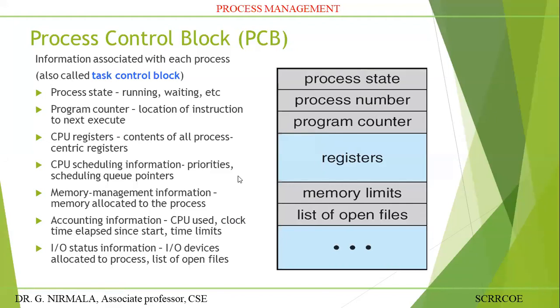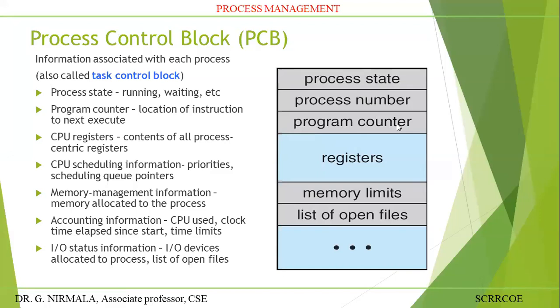Then CPU scheduling information means all the priorities that are assigned. Normally you have two types of processes: user processes, and system or kernel processes. All these types of processes have priorities assigned to each and every process. For example, system processes will have higher priority than user processes.